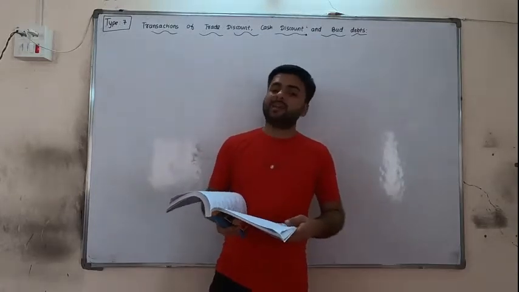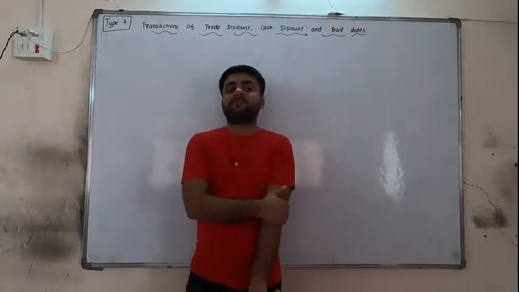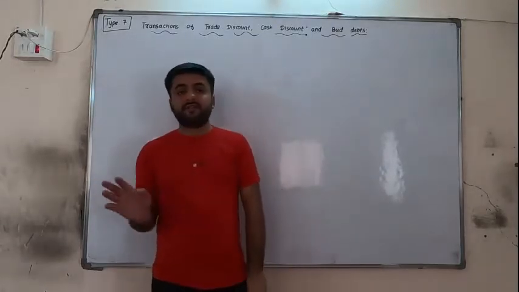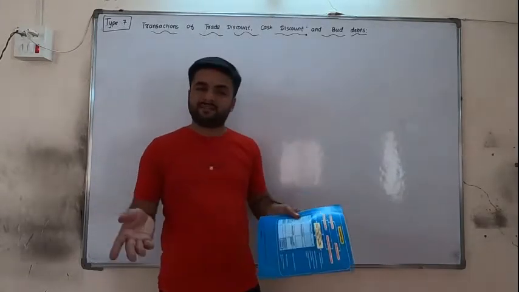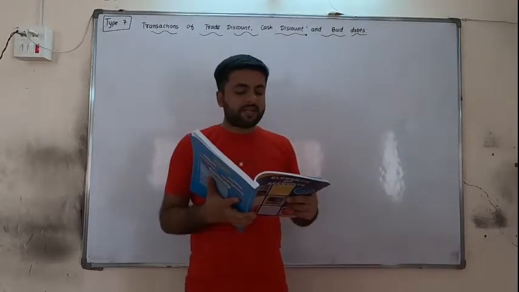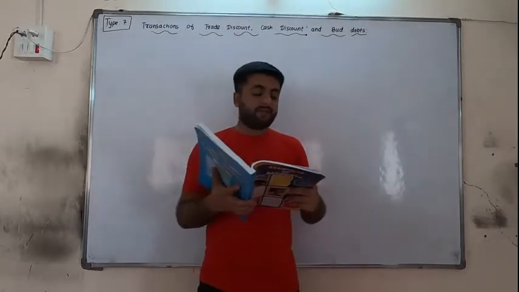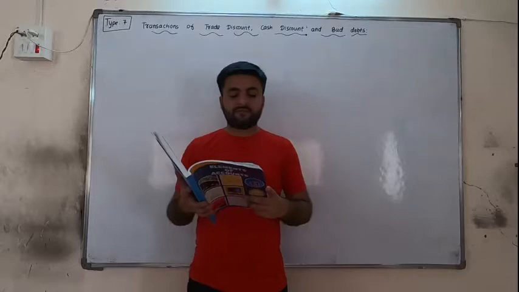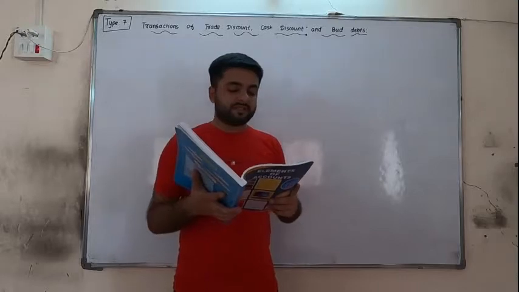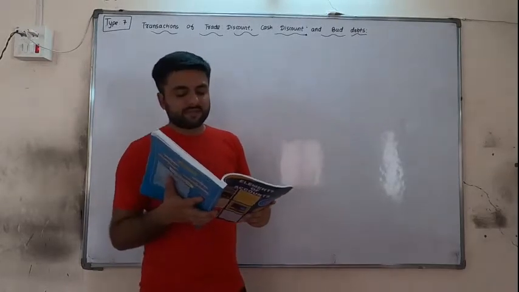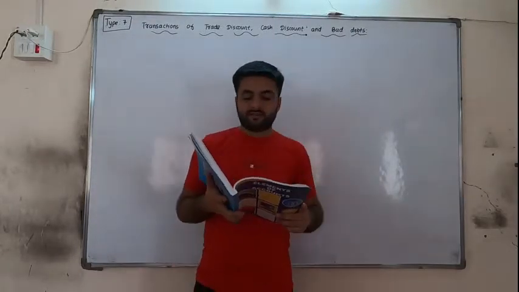Now the third type is allowance. Allowance is also a type of discount, but allowance is for the payment. See, for purchase and sales we have discounts. Now for receiving amounts and payments after some time, again some amount is deducted, that is allowance, and it is a type of discount only. Many times businessmen pay less or receive less amount at the time of final settlement. Whatever short amount is paid or received is called an allowance. Since such allowance is an expense of the business, it is debited to discount or allowance account. If such allowance is received, it is an income of the business, and it will be credited to discount or allowance account. The accounting treatment of this allowance is identical, meaning the same, to cash discount.